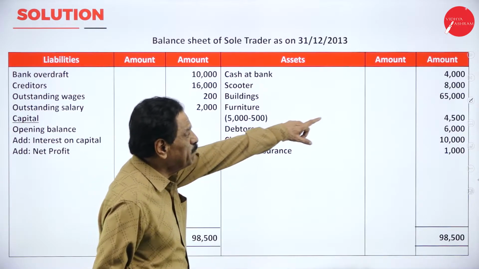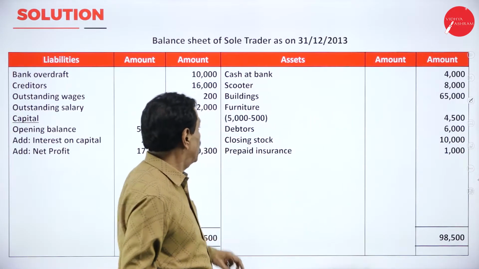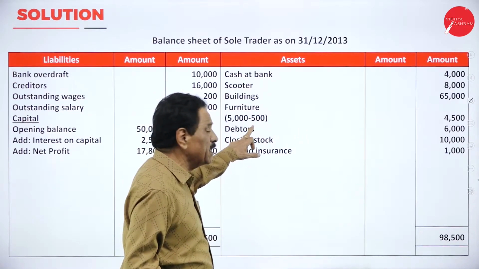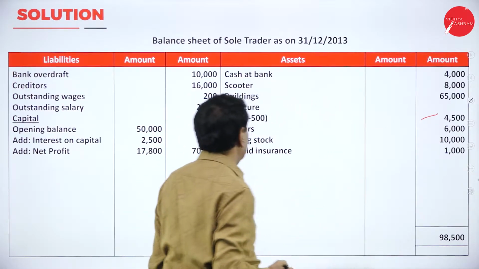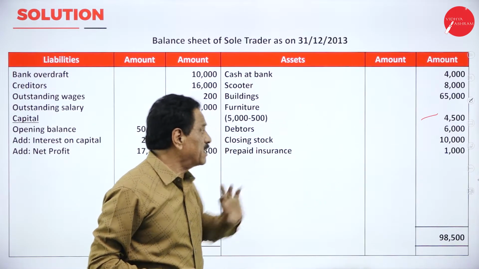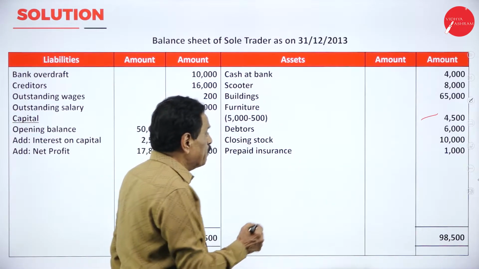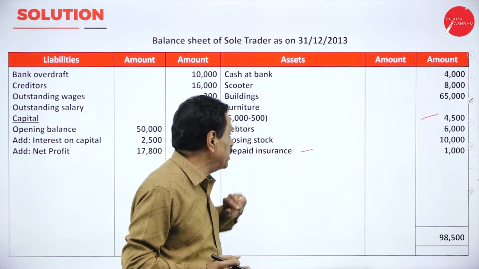Your cash at bank is an asset. Your scooter is an asset. Your building is an asset. Furniture 5,000, depreciation 10%, 500. Today's value is 4,500. Your debtor is 6,000. Your closing unsold stock is 10,000. Prepaid insurance you have paid, that is unexpired insurance, is 1,000.